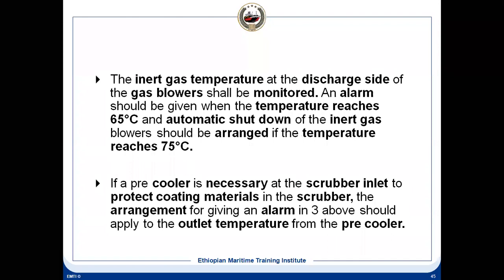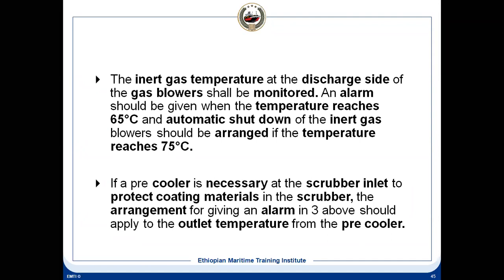And on this inert gas discharge side, there will be a blower. After the blower, there will be a temperature. The blower casing temperature is measured, and at 65 degrees it will give an alarm, and at 75 degrees it will trip. And since our blower is a centrifugal blower, what happens?